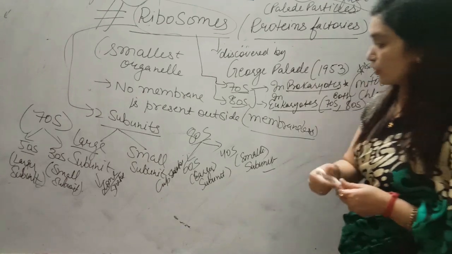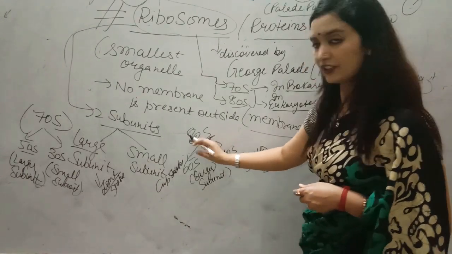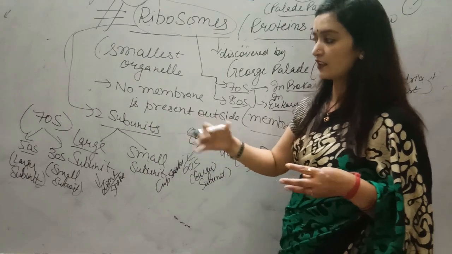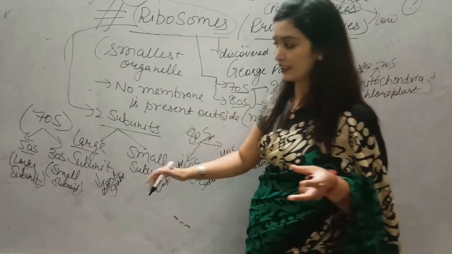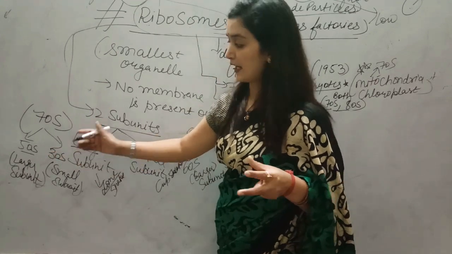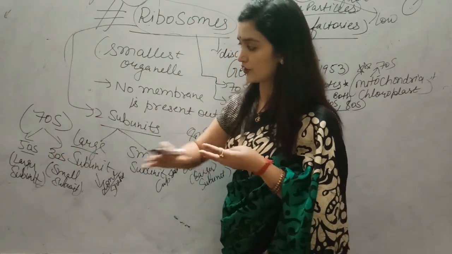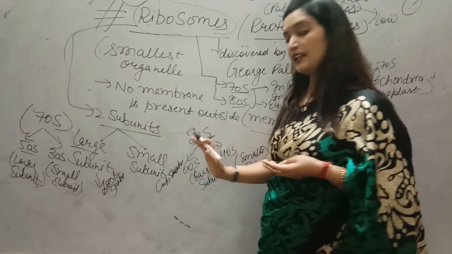Now what is the meaning of this S? Why are they called that? Now it is clear to you. Whenever they are present in dissociated form, they are regarded as 50S and 30S, and when both subunits are associated, they are regarded as 70S or 80S.